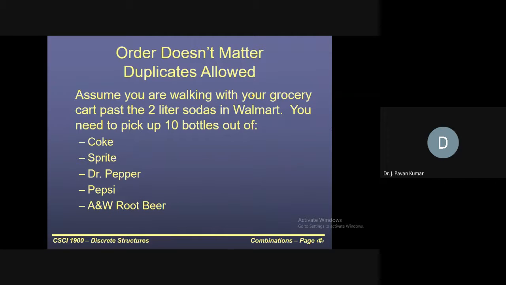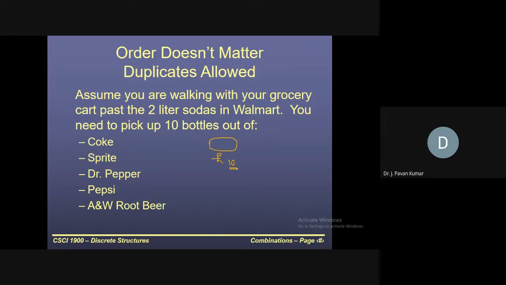This is a very, very important concept actually. Let us assume, don't read this slide. I will tell you the example, then you try to understand. Let us assume there is an ice cream parlor, and the ice cream vendor has to sell 10 ice creams.